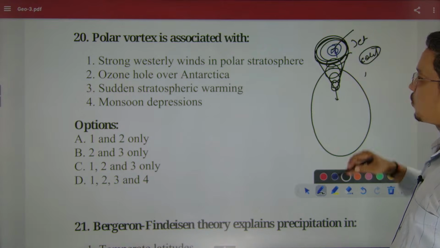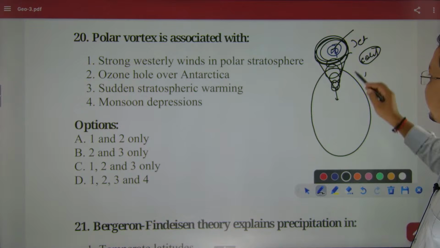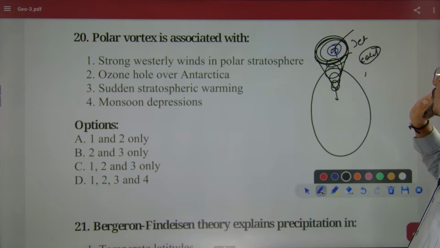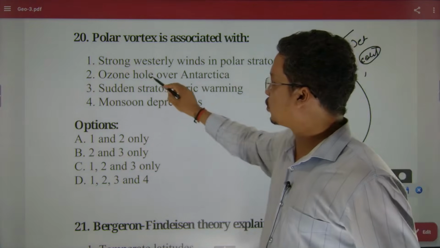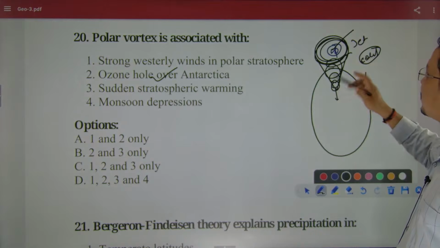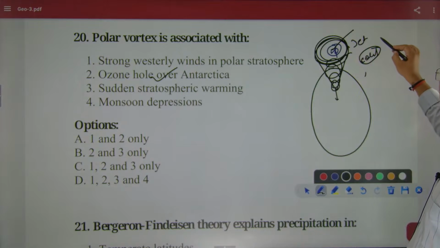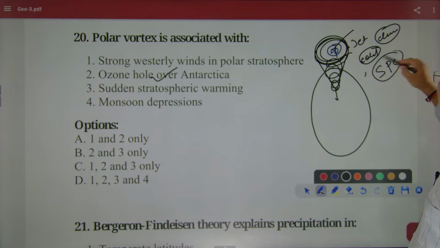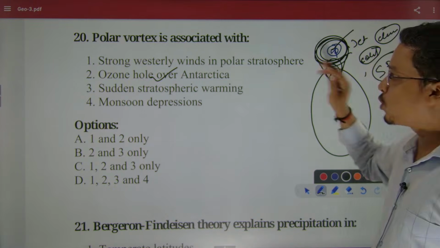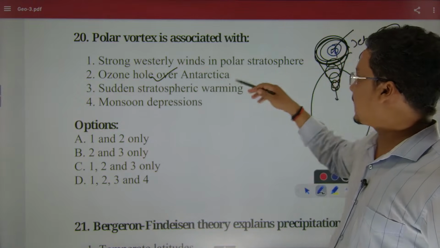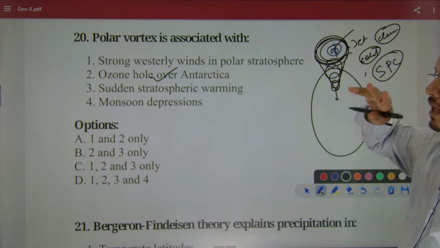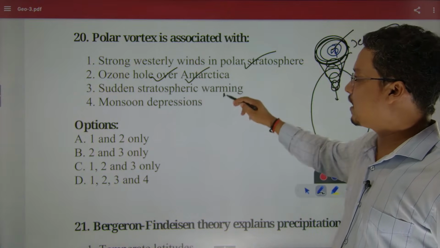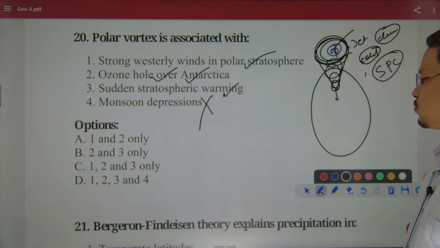There is severe cold air mass. And that is why, if the polar vortex is strong, that will lead to the ozone hole. Ozone hole becomes larger. Why? As this is low pressure, that will lead to the formation of cloud. Which clouds? Stratospheric clouds. If your polar vortex is strong, that will produce cloud, and that cloud would be the reason for the atmospheric ozone hole. And that is why these are correct, but this is not correct. Monsoonal depression is not there.